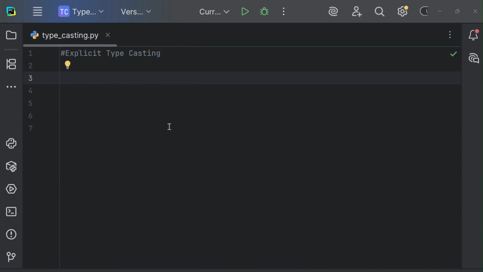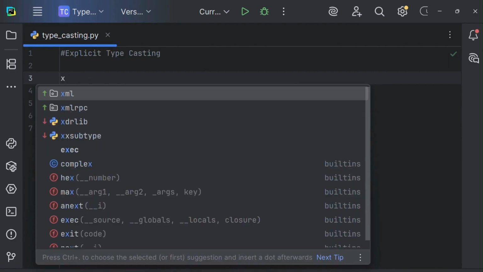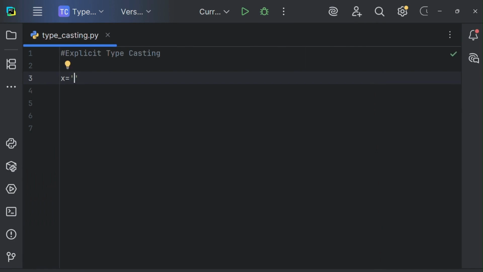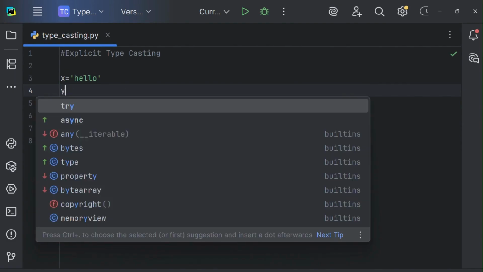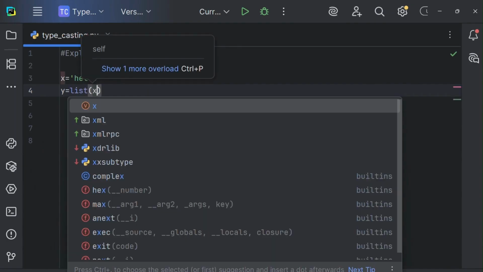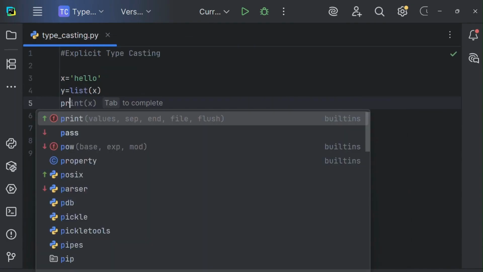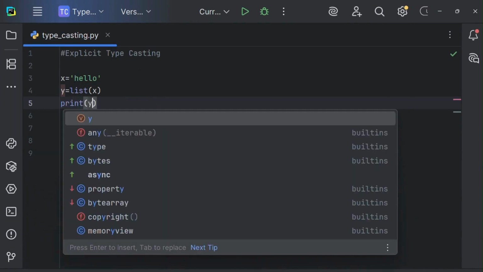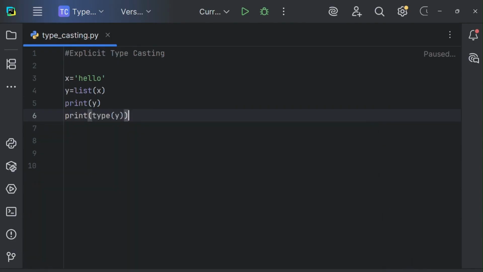Okay, so now let's try to convert the string into list or tuples. Let's understand that with an example, taking a string as an example. For example, x is a variable and I'm giving a string as hello inside it. I want to convert this x string into a list now. So what I'll do, I'll take another variable as y, then I'll take list of the x. Then I'll print this y. Then I will also print the type of y. Let's execute it.